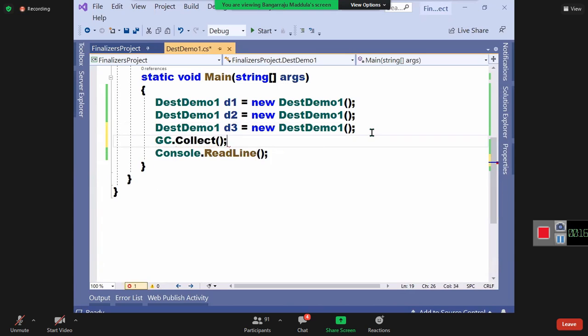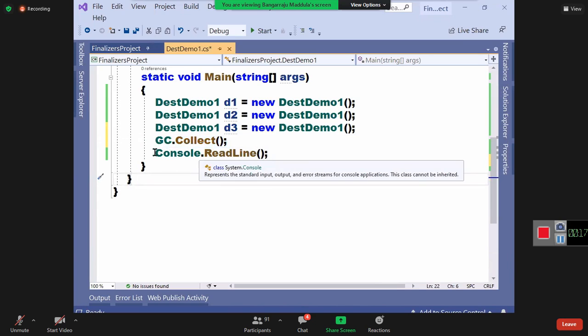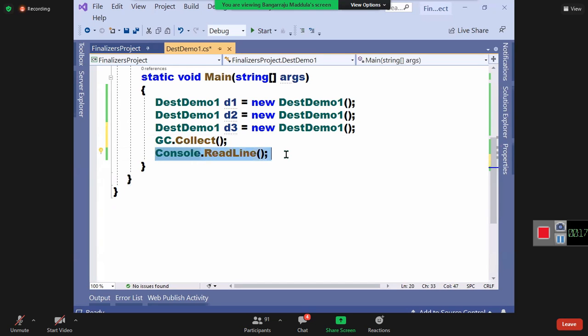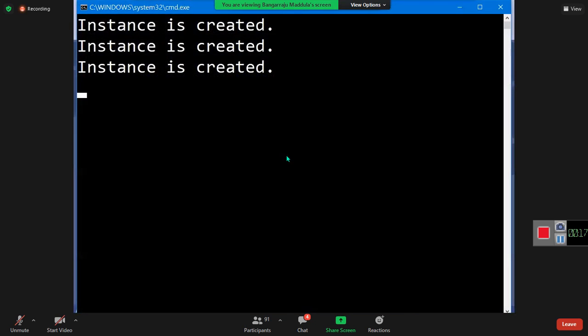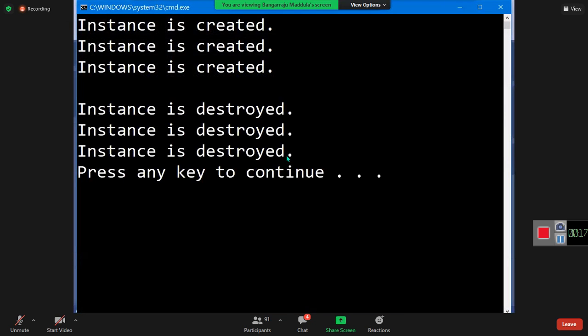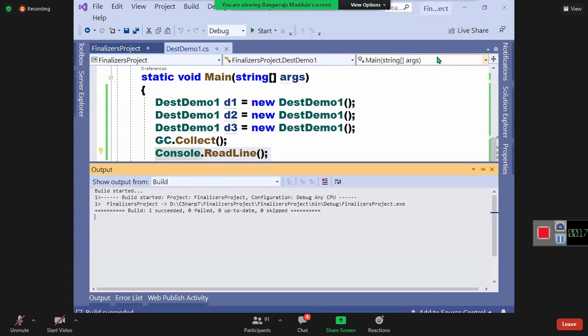After read line, anyhow, all the instances are destroyed. Just now I showed you. But now I'm calling it before read line, and I want the instances to be destroyed before read line, means in the middle, not in the end. Okay, let's see. Nothing happened here. Now also, they are destroyed only after read line.